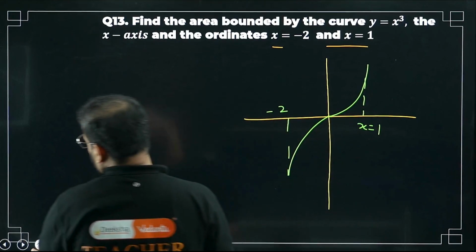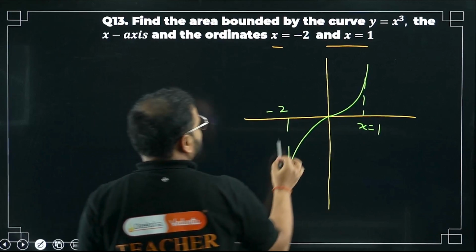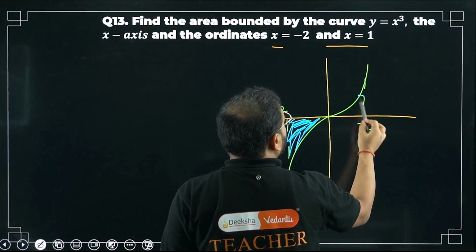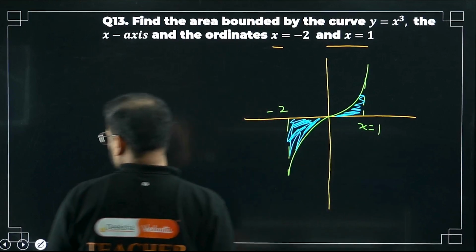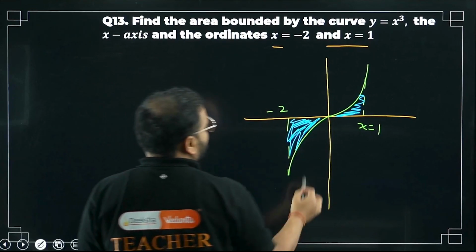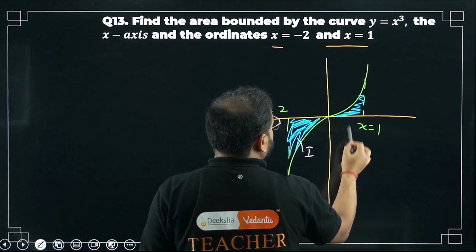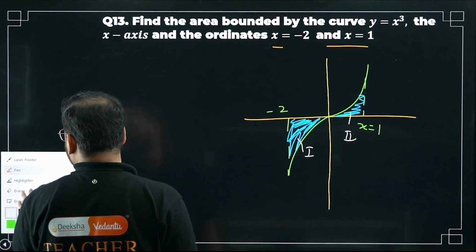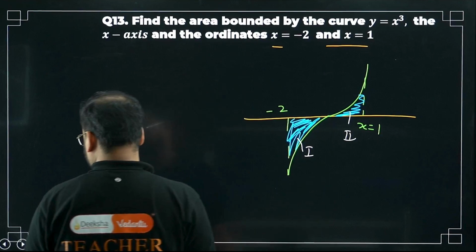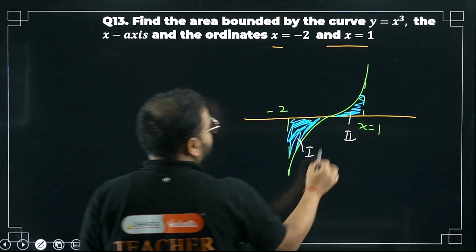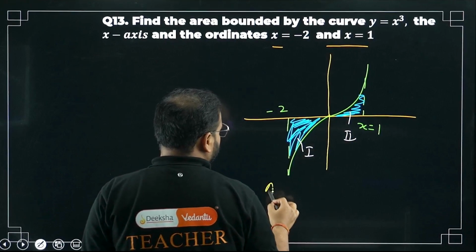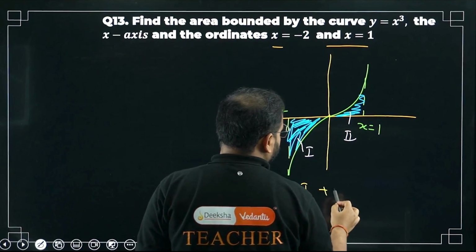Again, you can see where to apply mod, sir. So this part is negative, na? This part is negative and this part is positive, right? Let's name the parts. Over here, I'll call this part 1. This is my part 2. Okay. So my required area will look like this, bacha. So my area will be this 1 plus 2.